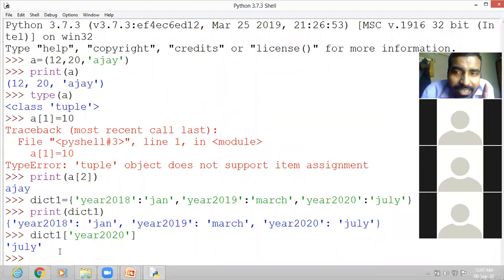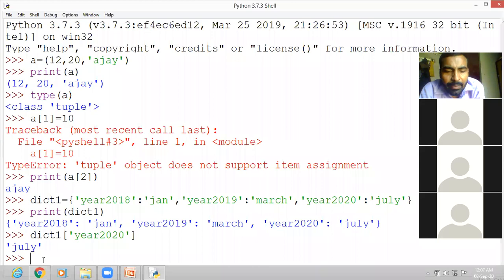You are studying the dictionary data type. Remember this. You cannot say it is an integer or a string. It is a different type of data in Python. Sir, if we write the command type of dict1 and any key like year 2018, then what will it be? Yes, for a single value you can check. But if you talk about the whole dictionary, the whole dictionary is a different type.